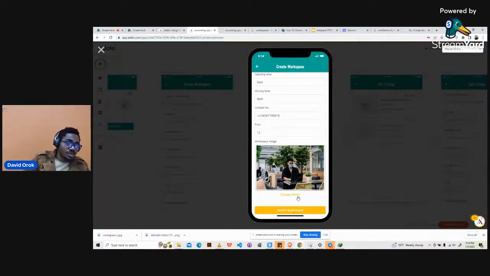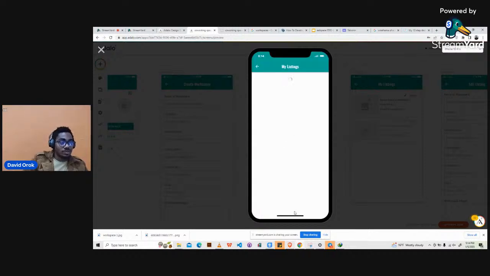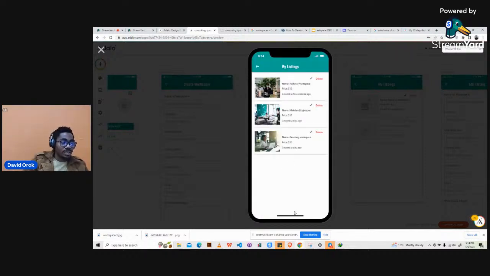Now, initially, when we did it the last time, when you click on create workspace, it submits the details of the new workspace to the database, but it still stays on the same page. But now we have created another extra action that tells it, after you've submitted it, please just take it to another page. Go to my listings. So we'll click on create workspace. So this goes straight to my listings, right? We take it to my listings.